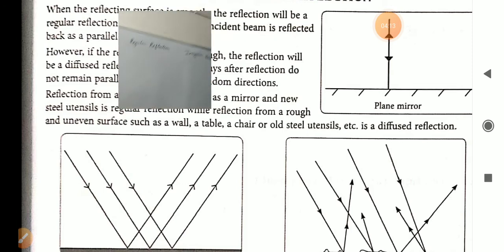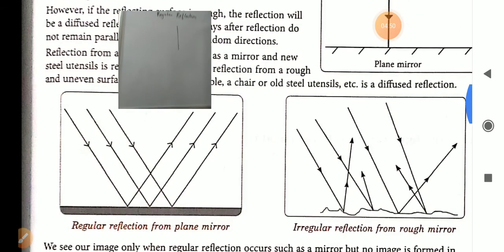Now, today I will explain the difference between regular reflection and irregular reflection. First is regular reflection. For regular reflection, the surface must be smooth, that means a mirror or new steel utensils, which behave like a smooth surface.